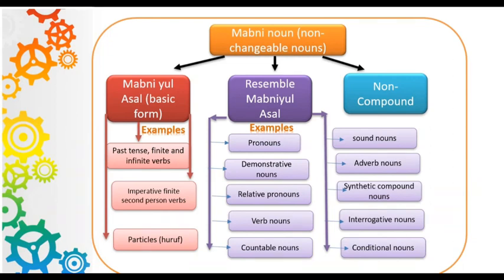Let's look at it in the form of a table. Mabni noun or non-changeable nouns. They are of 3 types: mabniul asl, basic form; resemble mabniul asl; and non-compound. Mabniul asl, the examples for it are past tense, finite and infinite verbs, imperative finite second person verbs, and particles or huruf. The examples of resemble mabniul asl are pronouns, demonstrative nouns, relative pronouns, verb nouns, countable nouns, sound nouns, adverb nouns, synthetic compound nouns, interrogative nouns, and conditional nouns.